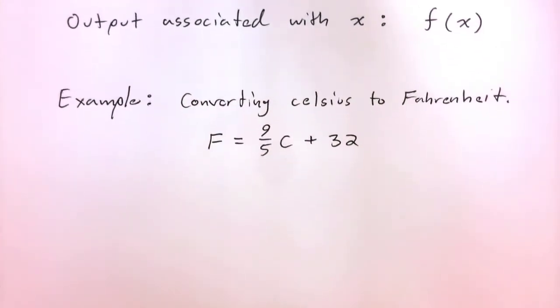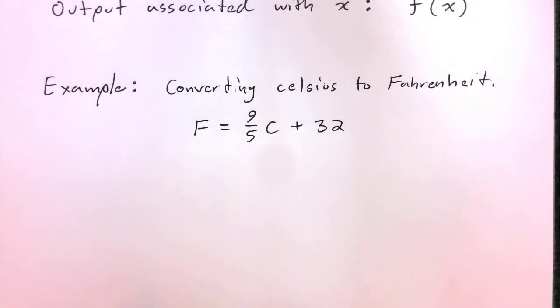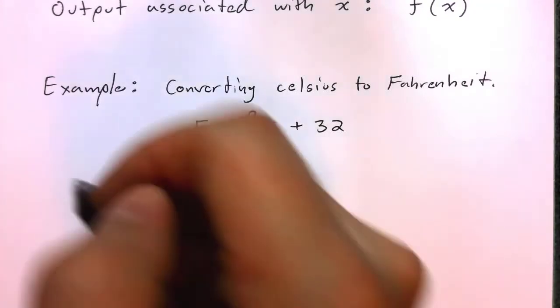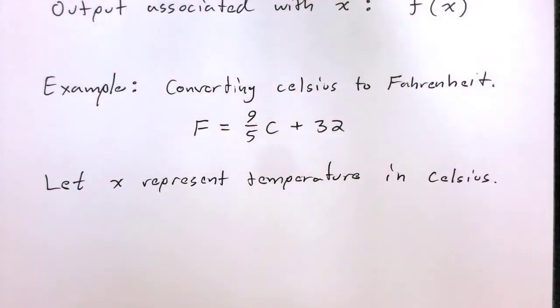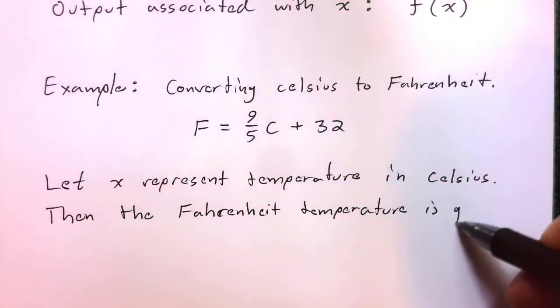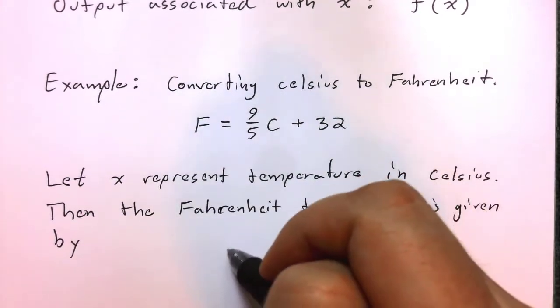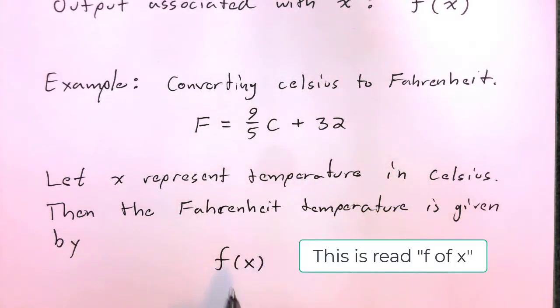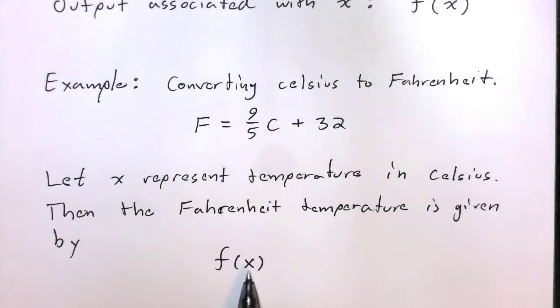Well, what I would do is say, well, let x represent the temperature in Celsius. Then the Fahrenheit temperature is given by f of x. So I'm using lowercase f to represent the Fahrenheit temperature, and this is the Fahrenheit temperature associated with the particular temperature in Celsius, which I'm letting be represented by x.